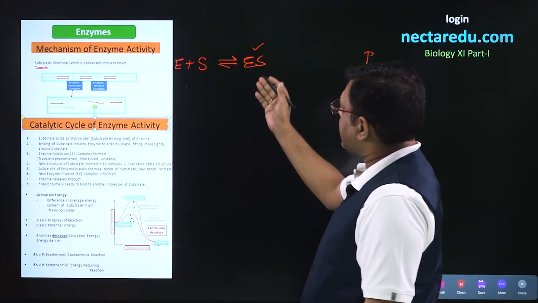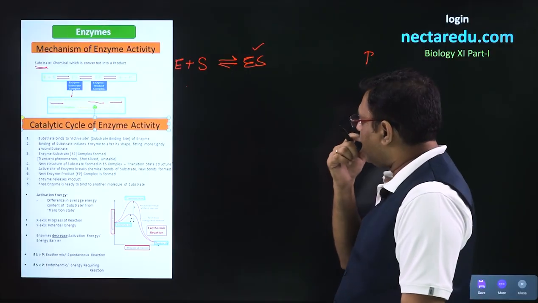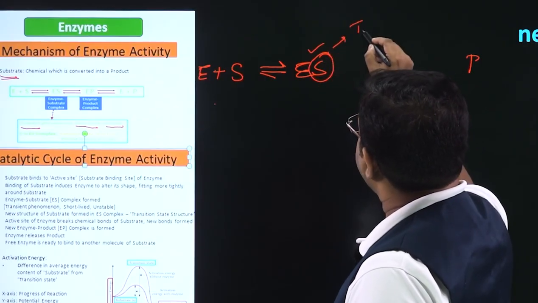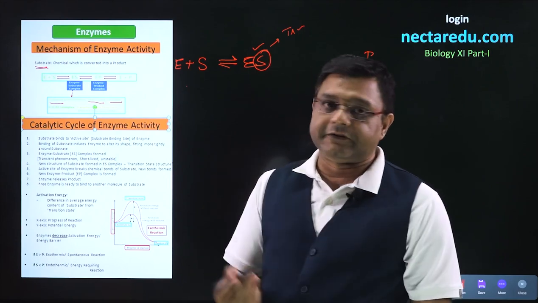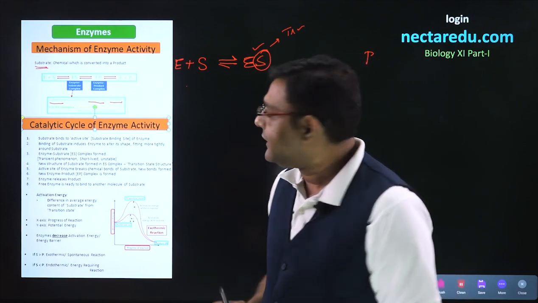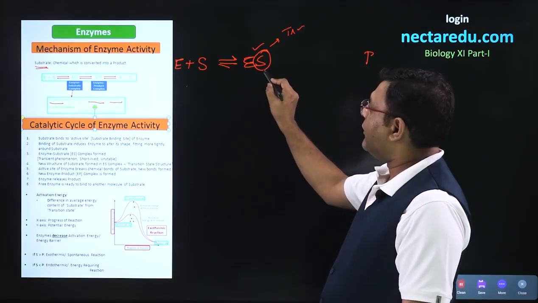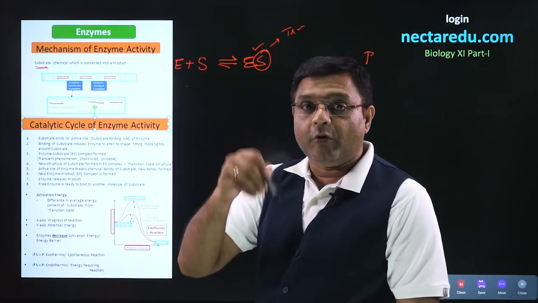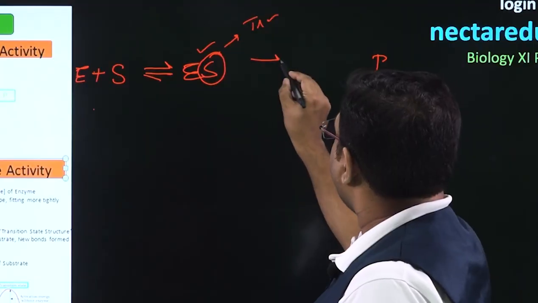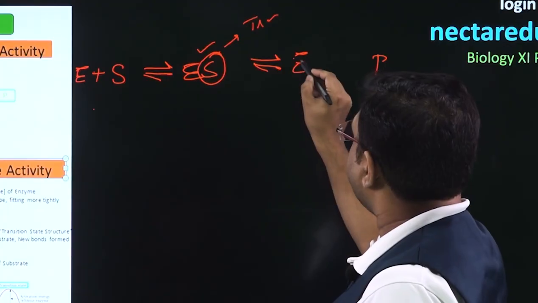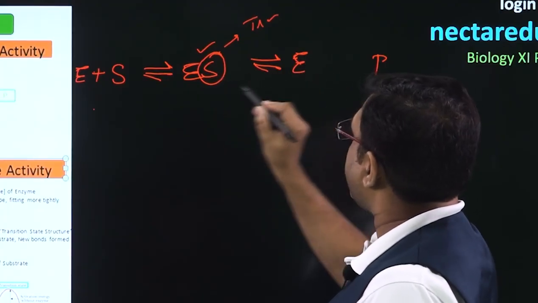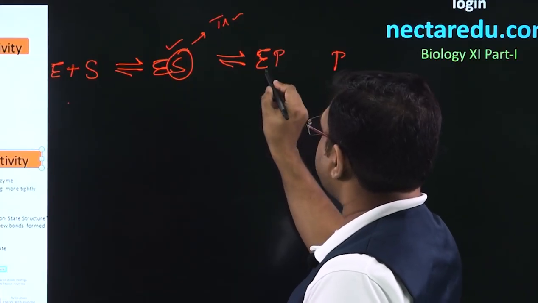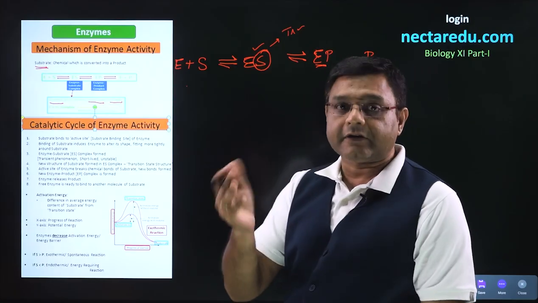Once this enzyme substrate complex is formed, the S enters into the transition state structure. In the transition state structure, many bonds of substrate will be broken and many new bonds will be formed. That is how the enzyme will remain the same, but this substrate transition state structure will convert into P. So that is how we get the enzyme product complex.